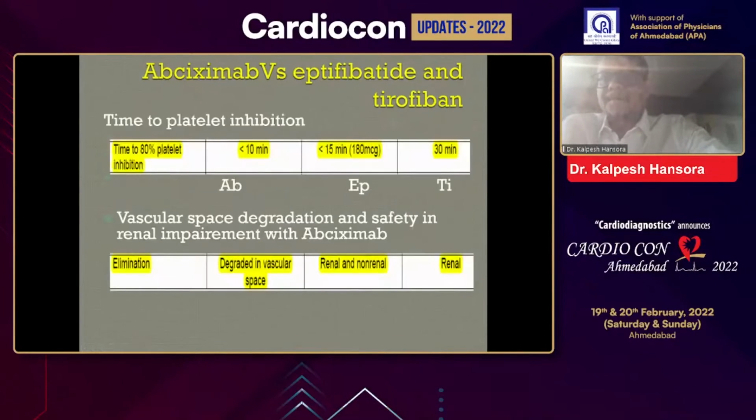Next slide, please. And we know that the onset of action, the time to achieve 80% platelet inhibition, is very short with abciximab as compared to eptifibatide and tirofiban, and more or less similar to cangrelor, as we have discussed in the cangrelor presentation. Another advantage of using abciximab in patients is that the elimination occurs in the vascular space, so you don't need to reduce the dose in patients who have renal insufficiency. Next, please.